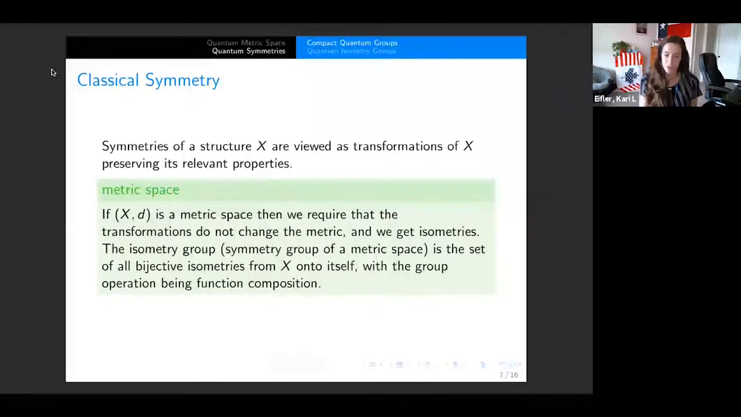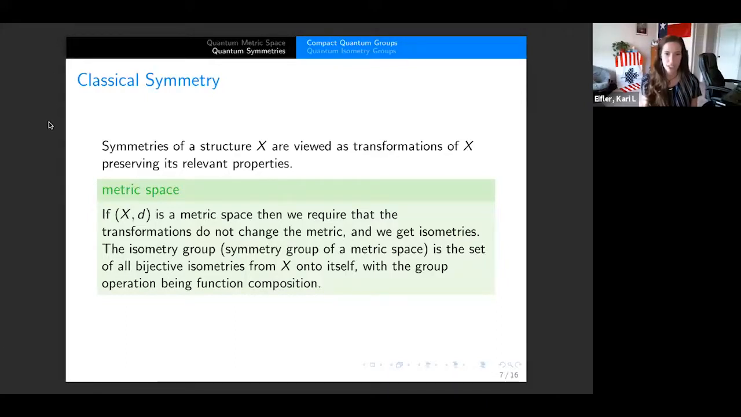The isometry group, or the symmetry group of a metric space, is how you could possibly think of it. This is going to be the set of all bijective isometries from X onto itself, and the group operation there is function composition. So of course, there's a number of natural properties that we get. They can be composed in an associative manner. There is going to be a trivial isometry, and each symmetry transformation is going to admit an inverse transformation, which is also going to be a symmetry. And so that's what classical symmetry is looking like.